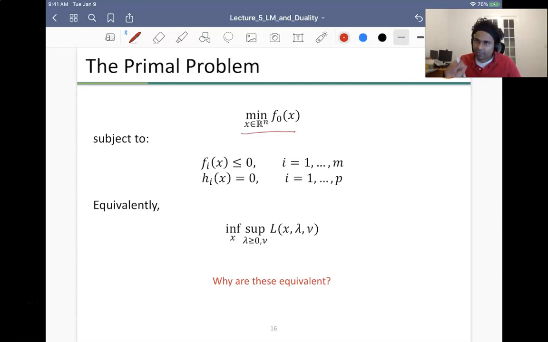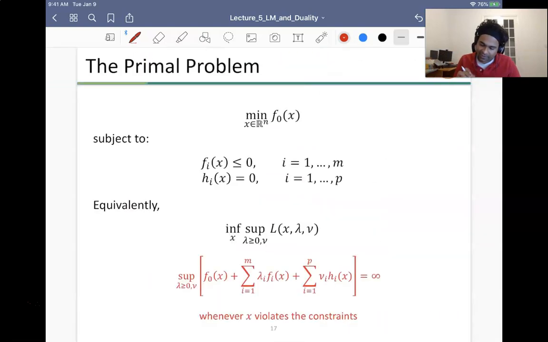Alternatively, you can also write the primal problem exactly equivalent to this problem. Okay, so the min I've just replaced with the inf. For all technical purposes, let's assume that min is inf. There is a technical difference between min and inf, but I won't get into it in this course. You can think of min and inf to be technically the same. Okay, and then this term is exactly f0 of x. This is something that maybe you can think about: why is this exactly f0 of x?